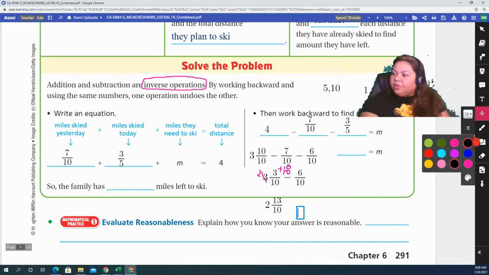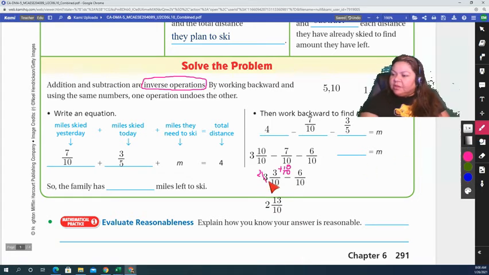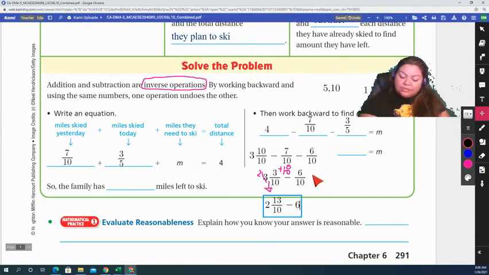Why do I have 2 and 13 tenths? Because I had to rename. So it comes from here. 2 and 13 tenths because I added a whole number to the fraction. And I'm going to subtract 6/10. So now I can subtract from 13 because I renamed.